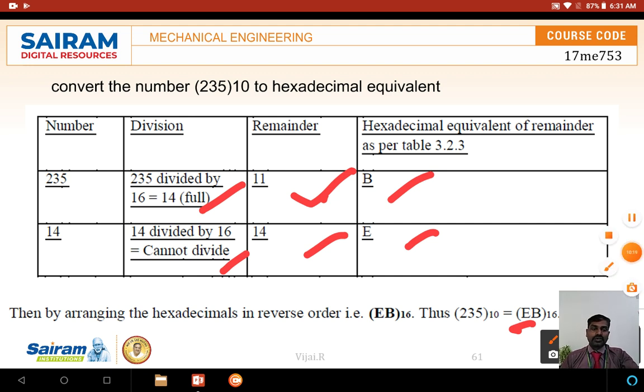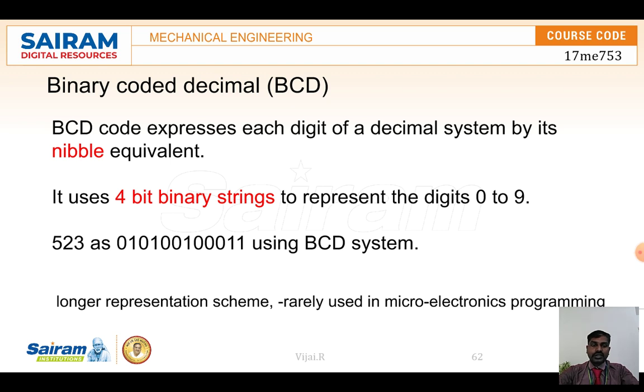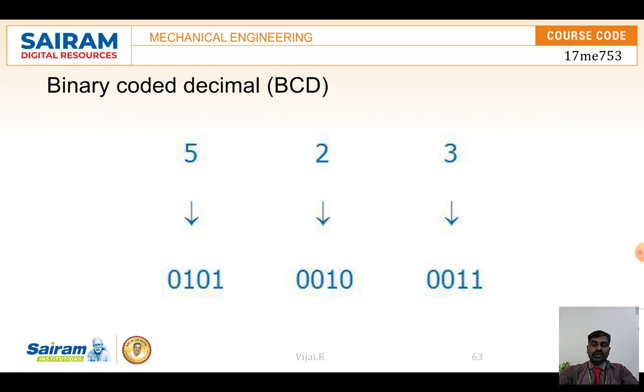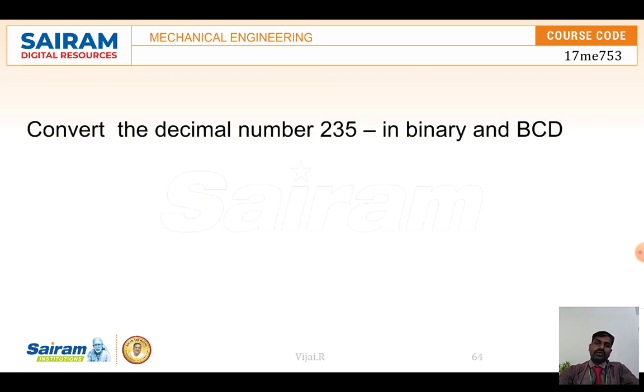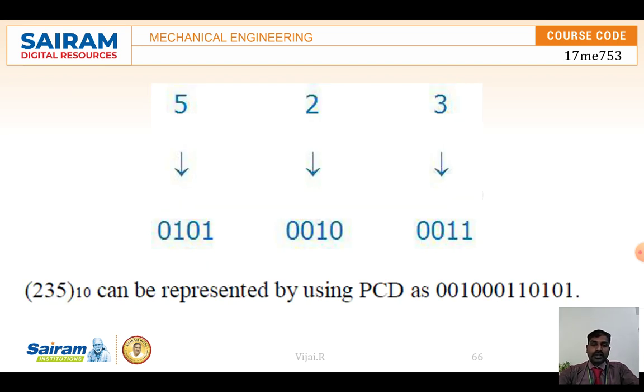Next we will see about the other forms and functions of this. We have seen how the conversion takes place. Binary coded decimal is the one in which each and every digit is converted into binary code, and then combined. It is not needed to calculate much, and it can easily be converted. And the binary coded decimal for 235 is just like what we have done, so there is no need to convert by dividing; it can be represented easily.